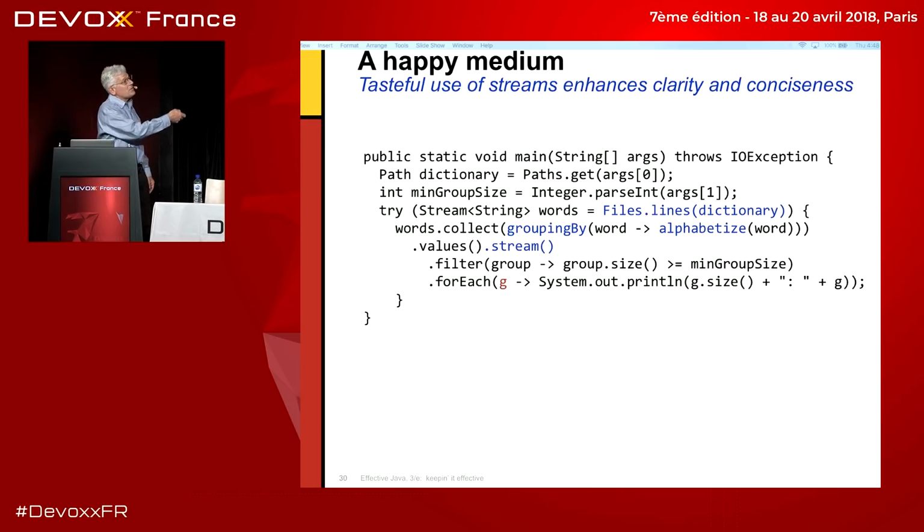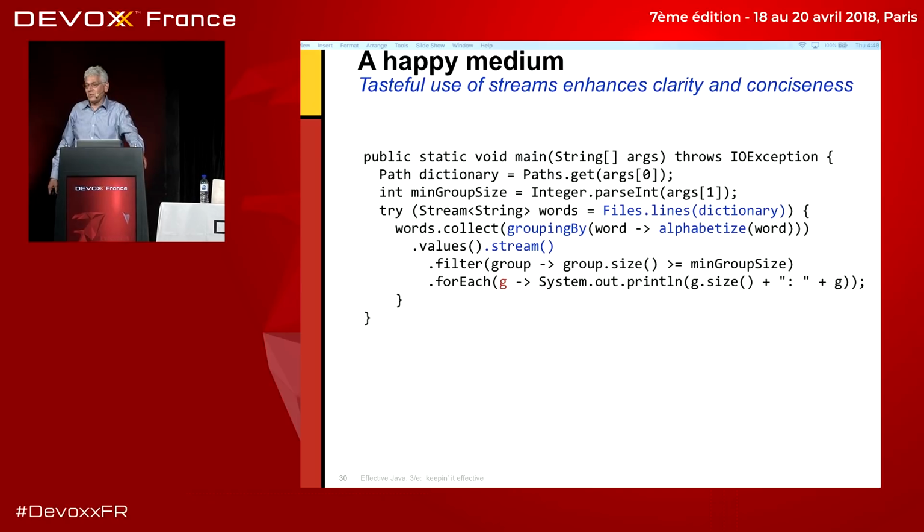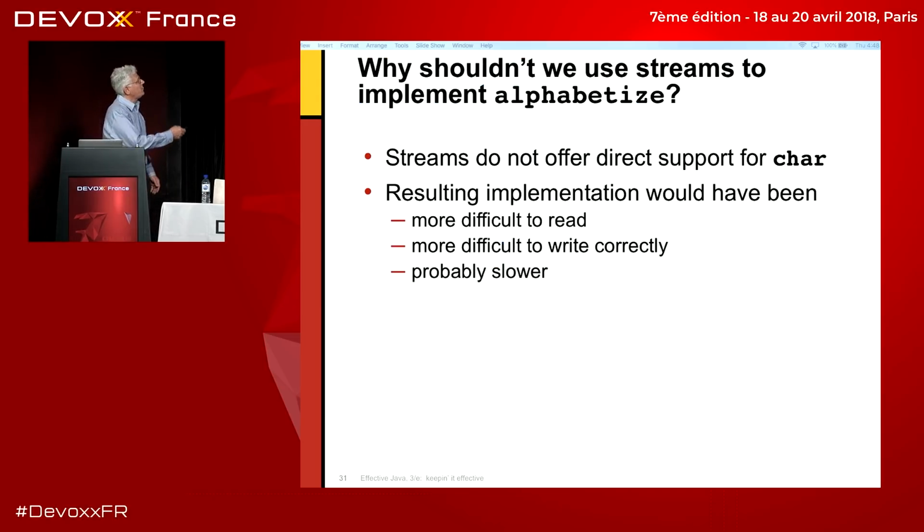And don't you think this is nicer than either of the previous programs? It's nicer than the purely iterative solution or the too streamy solution. So this is basically the happy medium, and it combines iterations and streaming. And there's a lesson there. Good programs tend to combine iterations and streamings. And by the way, you may notice that I did not use streams to implement alphabetize.